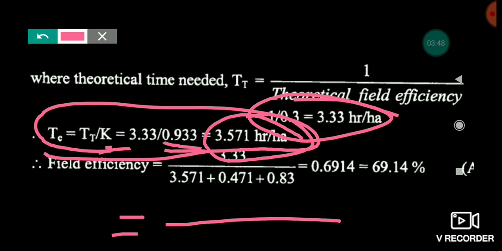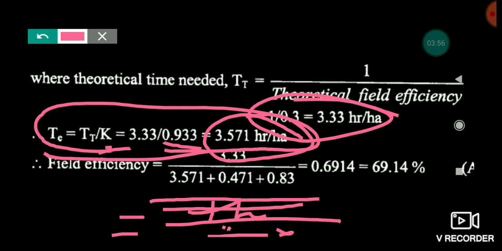Now friends, all of you know that field efficiency is the ratio of effective time divided by total time. Friends, this one is our total time, that is 3.571 plus 0.471 plus 0.83. Friends, this 0.471 is nothing but the time we have lost in turning, and 0.83 is the time we have lost in filling.